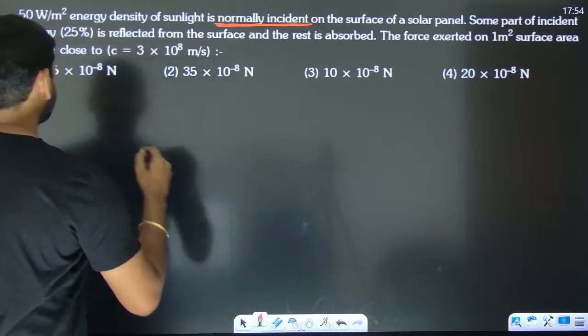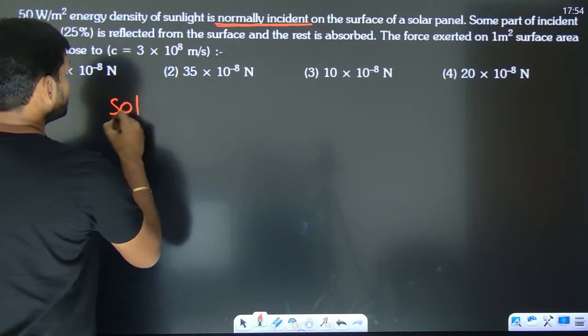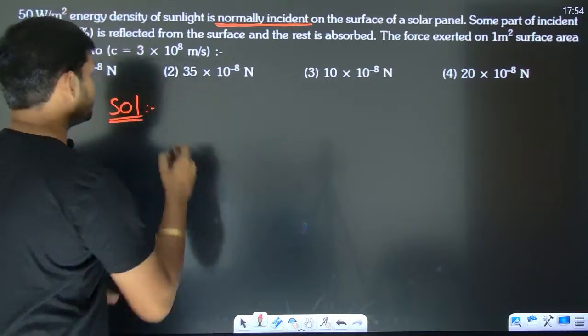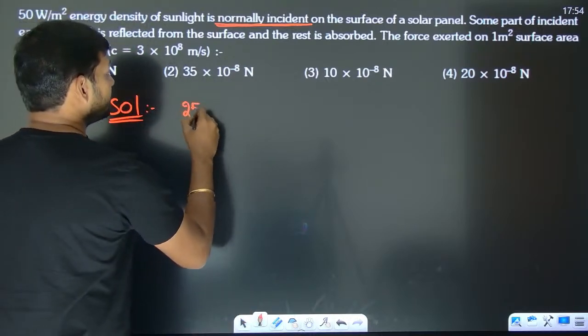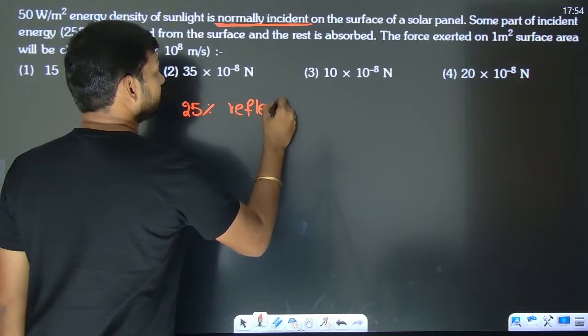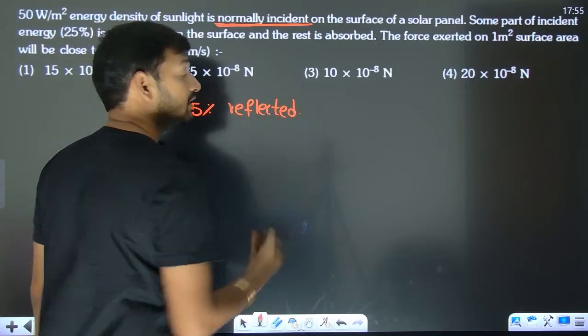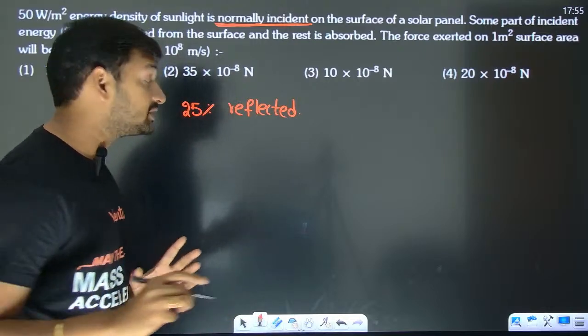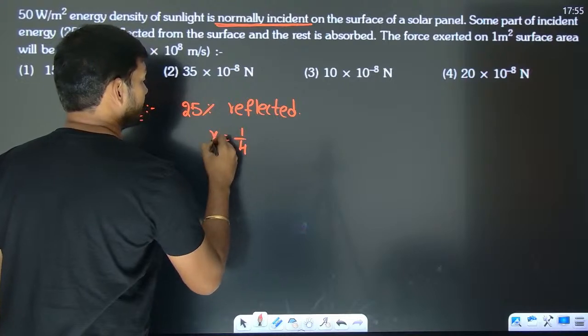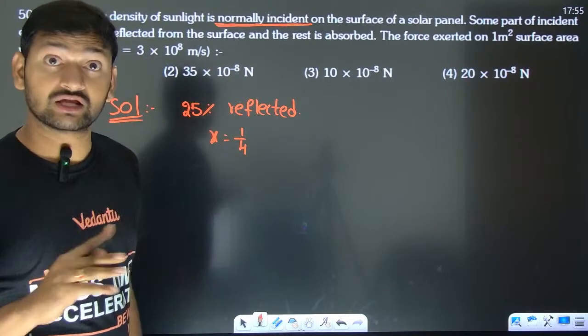So what is the x fraction? 25%, right? Sometimes to trick you, they will say 25% is absorbed, so you have to be careful. Here they clearly mention 25% is reflected. So the x we are talking about is 1 by 4.